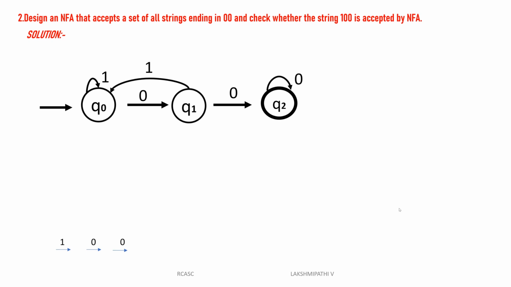It ends with two zeros. Even with 10 zeros, at the last it will come to only two zeros. That's why Q2 of 0 I also gave Q0 only. If any other, Q0 of 1 is Q0, then Q0 of 0 is Q1.